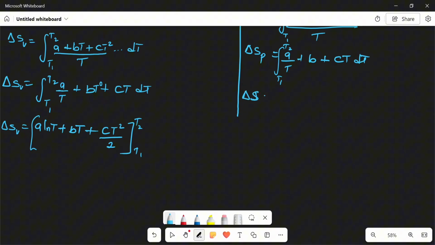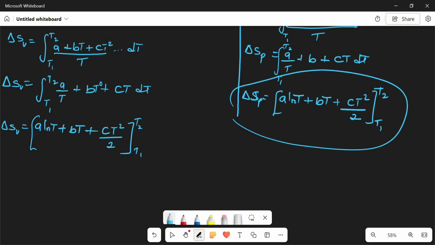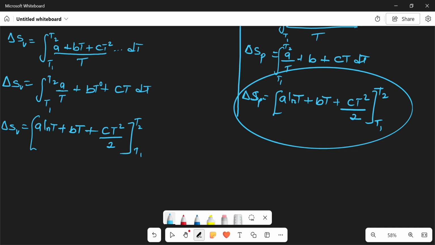So if I now integrate, I'm going to have change in S equal to A ln T plus BT plus CT squared over 2, between the two temperatures T2 and T1. So this is actually for Cp. So we have gotten a particular formula that we can use to calculate change in entropy at constant pressure, whereby our Cp is given in terms of temperature.